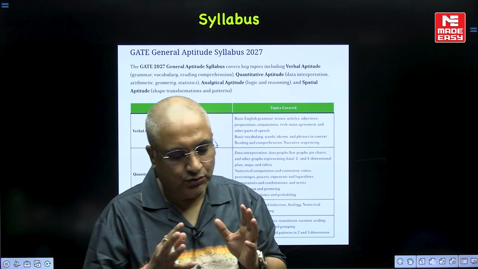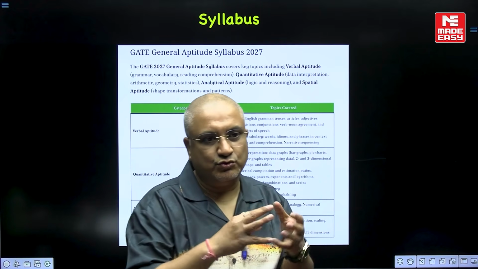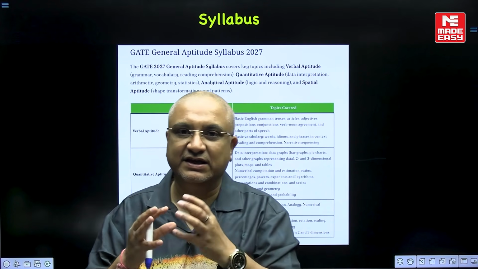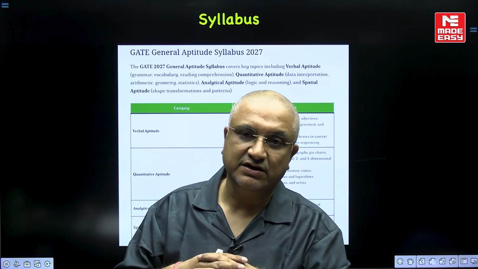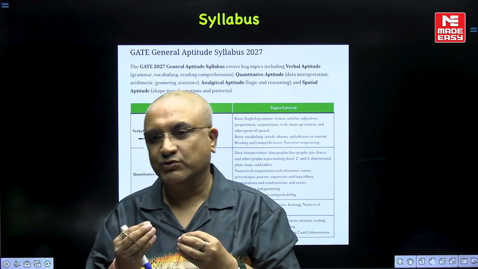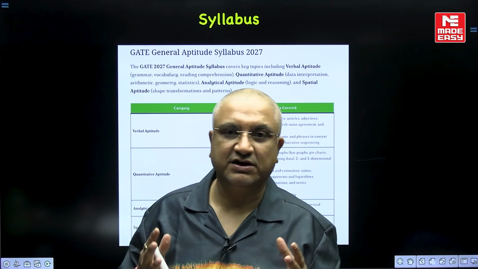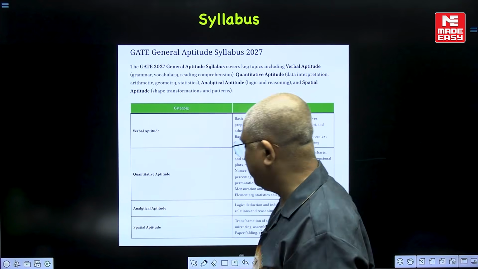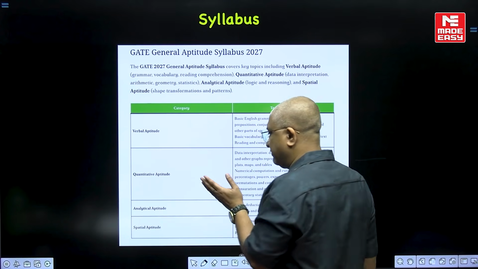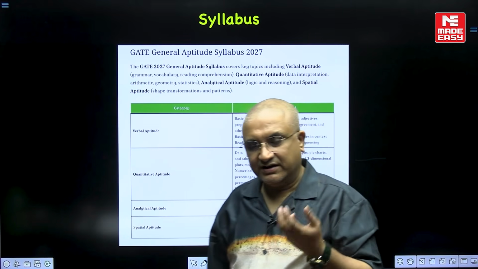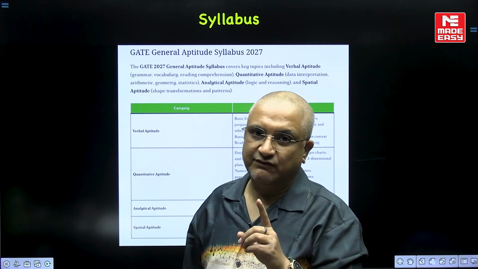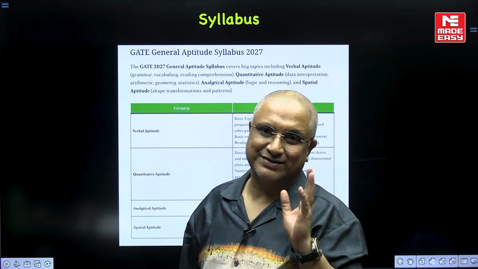Right, so there will be a small passage given to you. You have to comprehend it and then critically evaluate the arguments given in the passage, and subsequently check which of the options is the correct answer here. Apart from it, the other areas, quantitative ability and reasoning and spatial aptitude, I will cover in my subsequent slides.